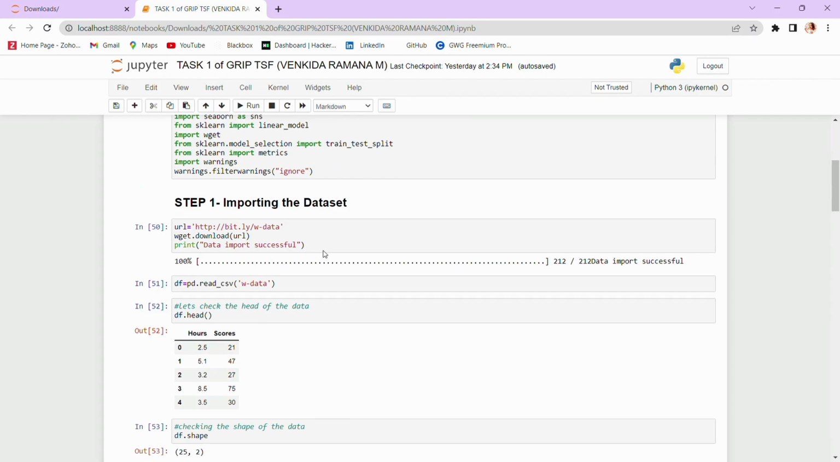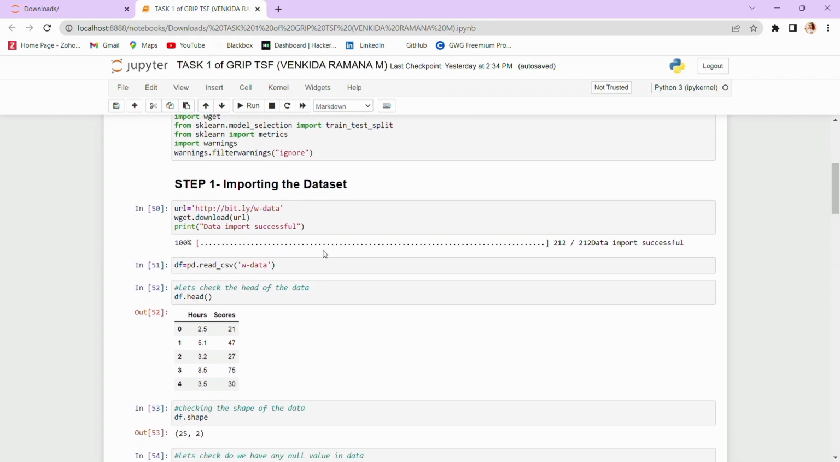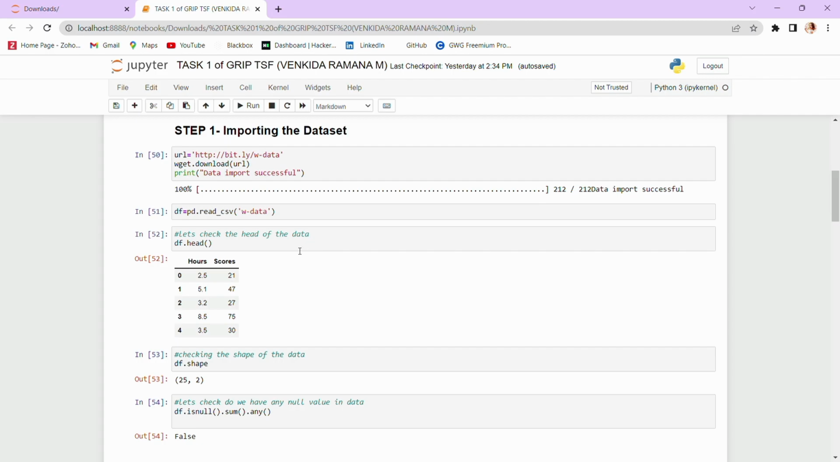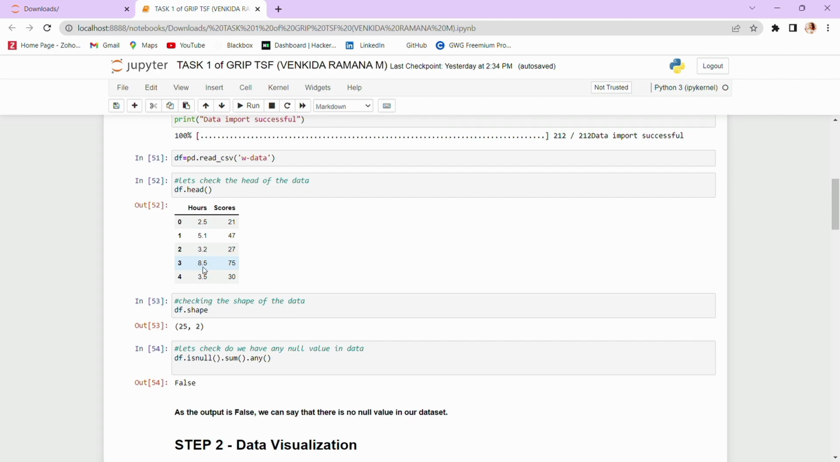In step 1, I'm importing the dataset that was given to me for the prediction. This dataset contains how many hours a student studied per day and what percentage of marks the student scored. We can see that if the student studies for 2.5 hours per day, then he scored about 21%. Again, if a student studies 8.5 hours per day, then the person scores up to 75%. From this given dataset, I am going to predict, if a student studies for 9.5 hours per day, how much he could score.